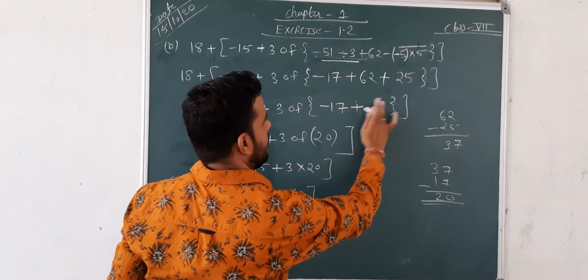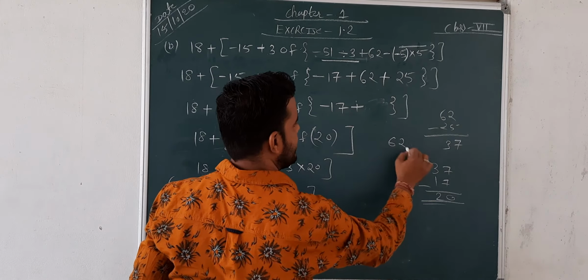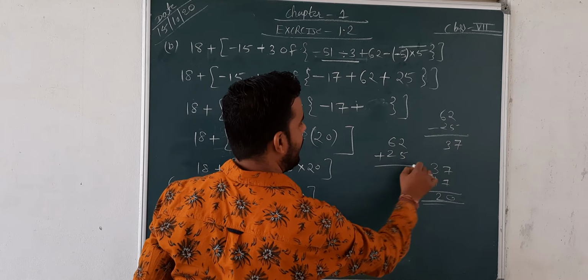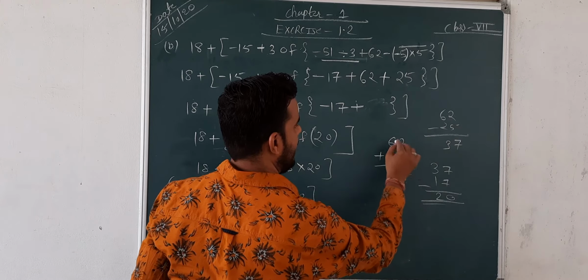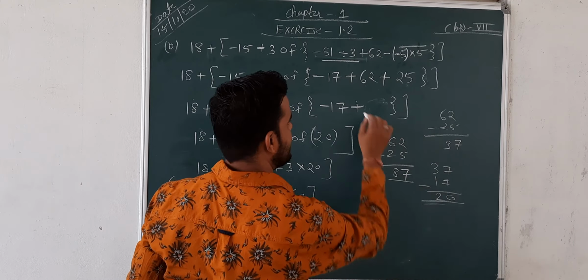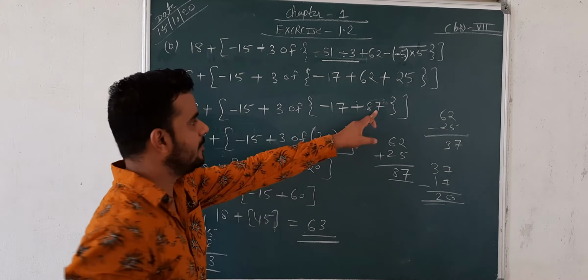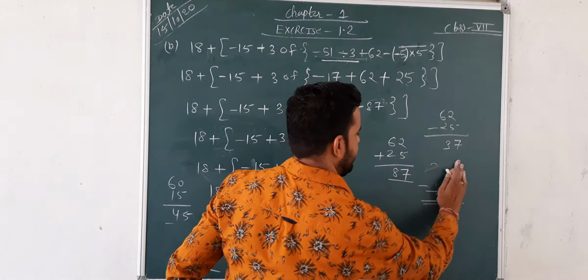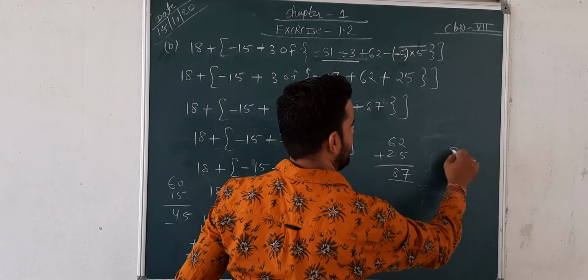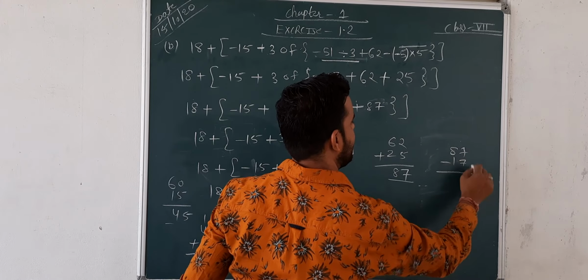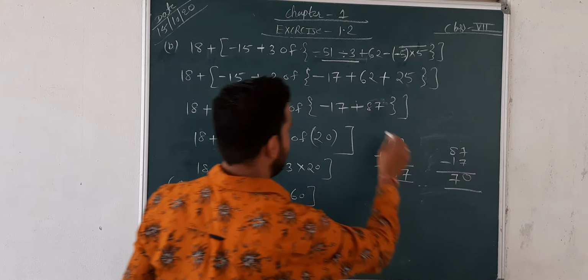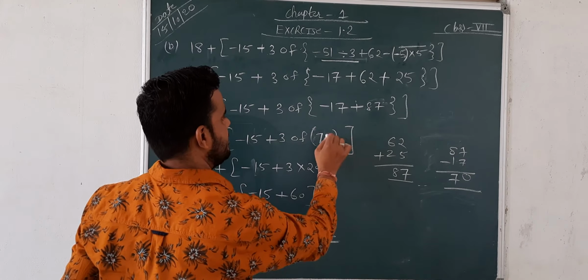So now 62 plus 25, you have to add both of these. 5 plus 2, 7, and 6 plus 2, 8. It means 87. Afterwards, 87 minus 17. So 87 minus 17, 0 and 7. It means 70. Here is 70.